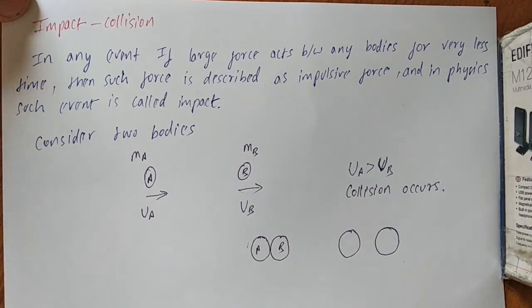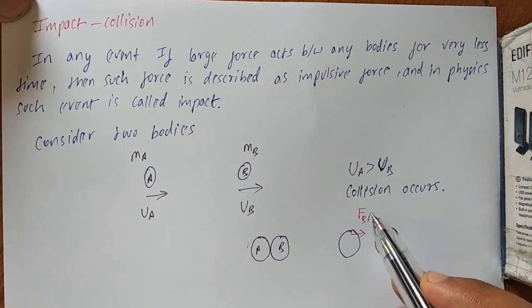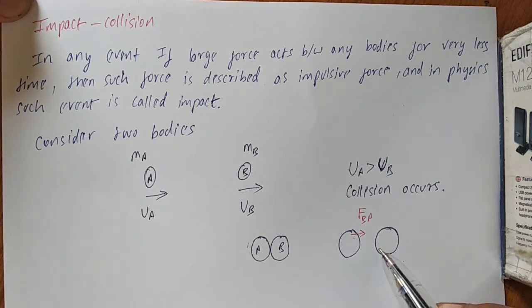After collision there is a force acting on this body due to the other body, which can be written as force on B due to A. And there is an equal and opposite force acting on A due to B, which can be written as force on A due to B. This is A and this is B.